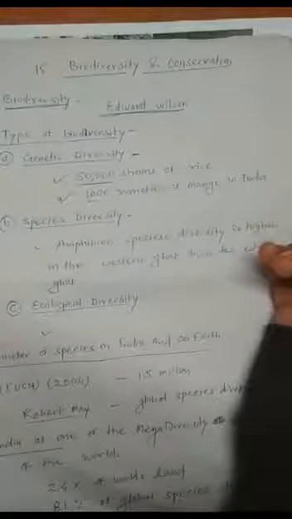For example, more than 50,000 strains of rice are present, and more than 1,000 varieties of mango in India. These are examples of genetic diversity.